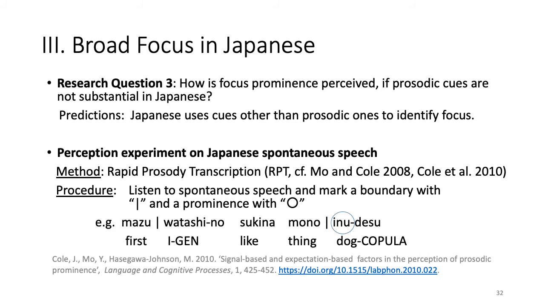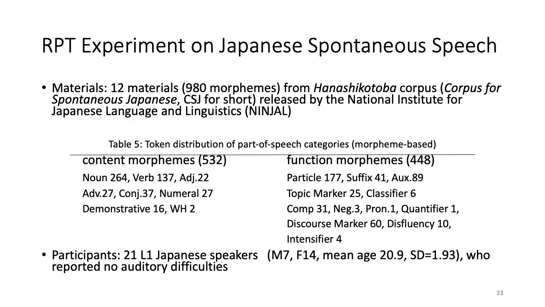Finally, we shifted our focus onto broad focus. We did that because prosodic cues for narrow focus turned out not to be significant enough. We wondered whether focus is cued with other means. We did an RPT experiment as mentioned by Ko and her colleagues. Participants listen to the spontaneous speech and mark boundaries and prominence they detected. Materials, tokens of morphemes, and the participants are as in this slide.